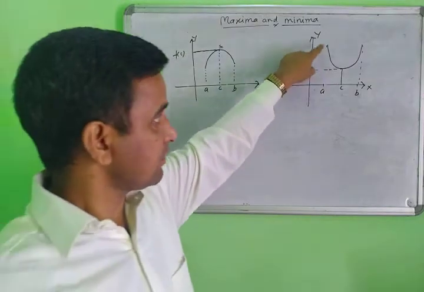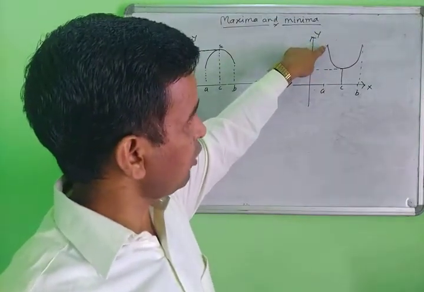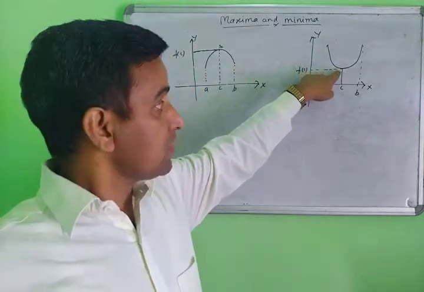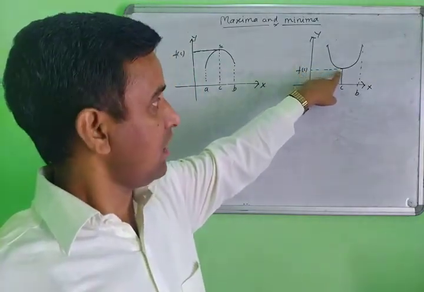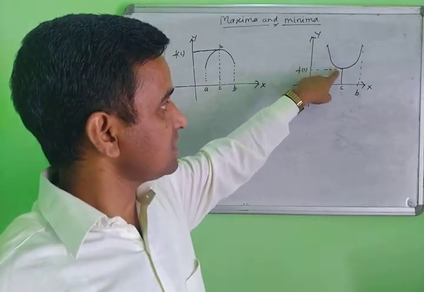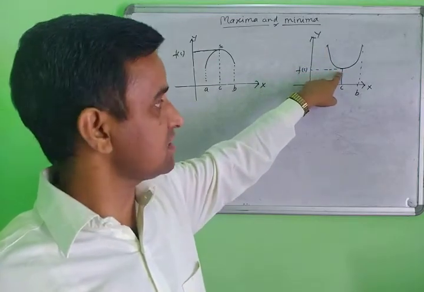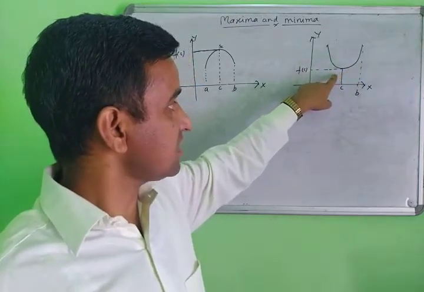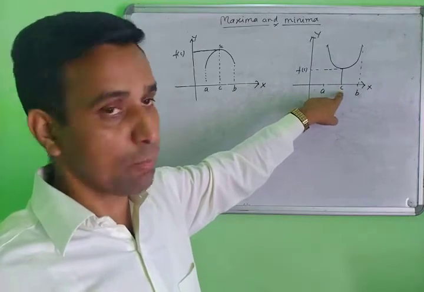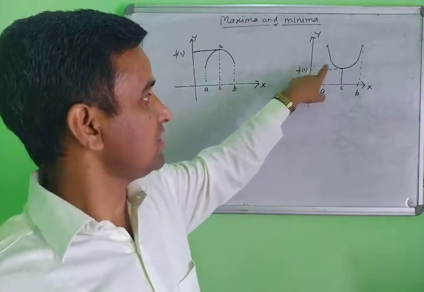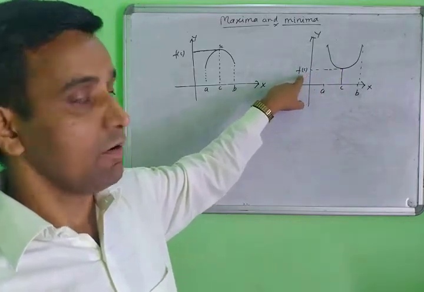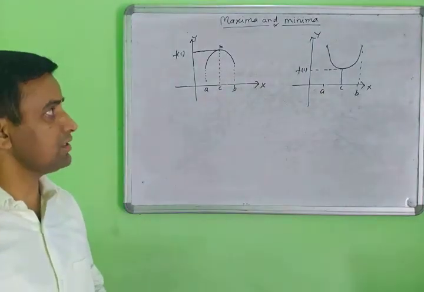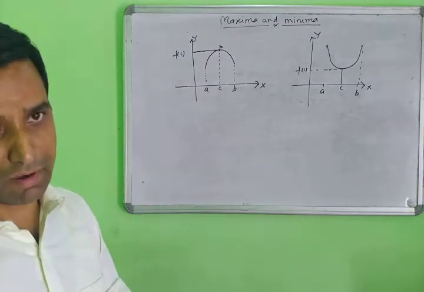Same thing here. Suppose the function starts at this point; the value decreases, and at this point it reaches its lowest, and then again increases here. That means the lowest value at this point is the minimum point of the function, and the value at this point is f(c). This is the minimum value. This is the simple meaning of maxima and minima.